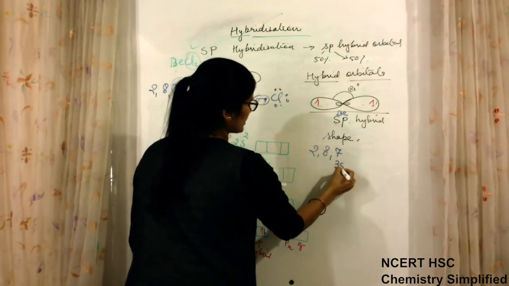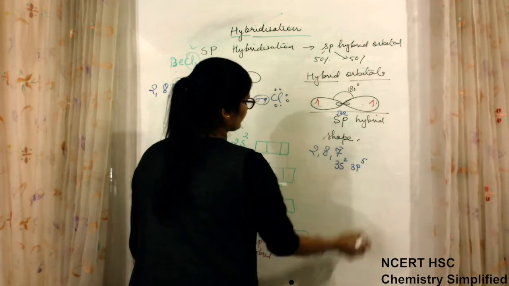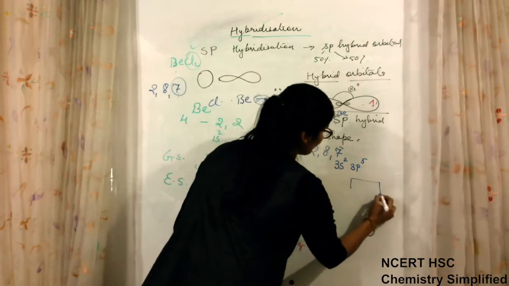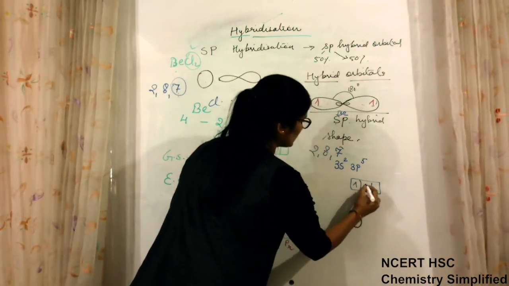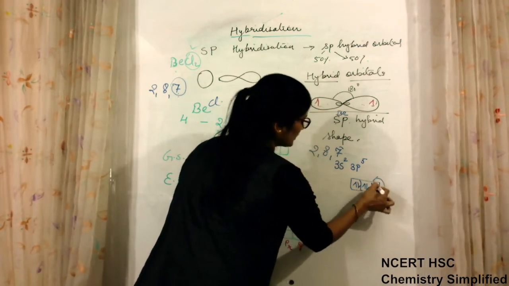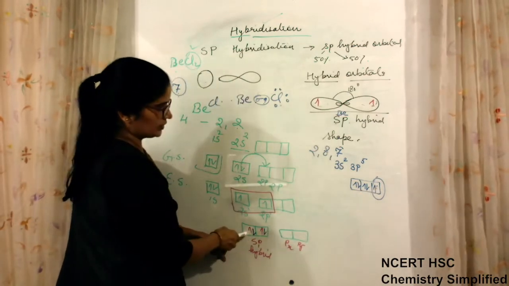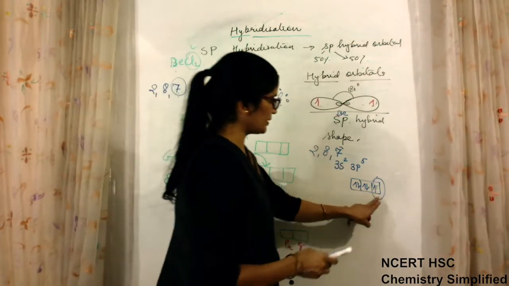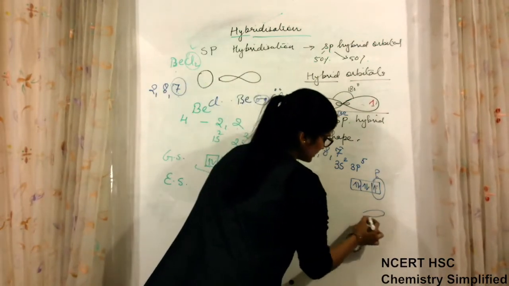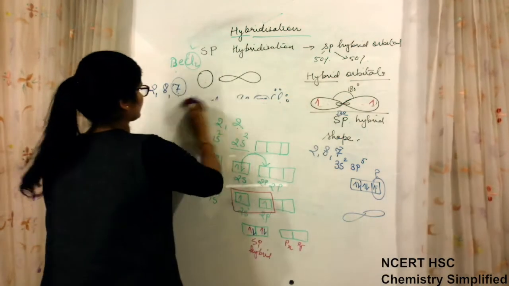This is 3s2 and 3p5, which is actually the configuration for chlorine. p5 means 1, 2, 3, 4 and 5. One is unpaired, and this unpaired one is pairing here. Okay, so now the p orbital shape is this.